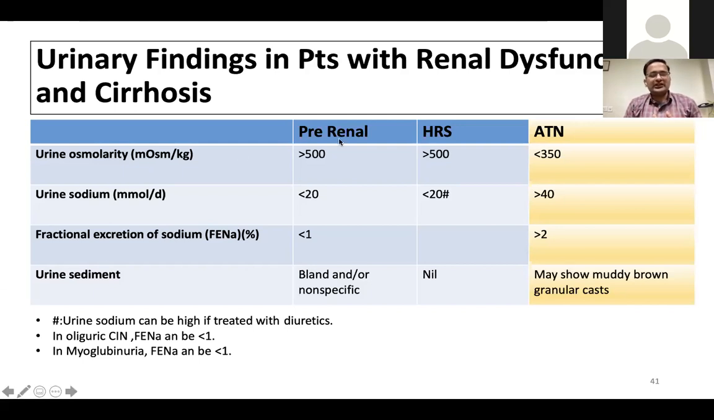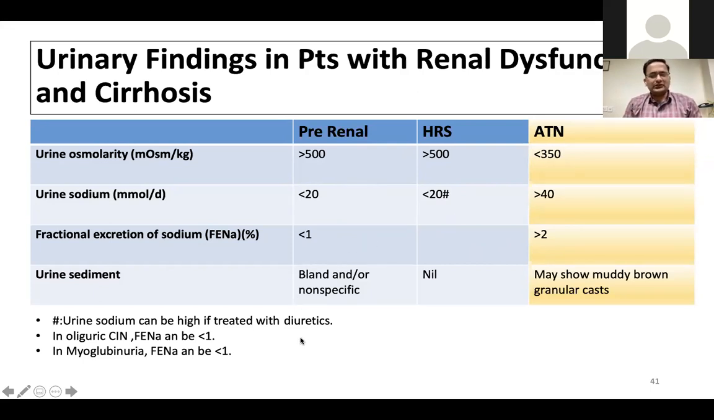Urinary osmolarity in both prerenal and HRS will go high because there is water retention by the kidneys, considering the renal vasoconstriction and the physiologically underfilled system. In ATN, the urinary osmolarity will be low. Urine sodium will be less than 20 millimoles per day in HRS or prerenal. Fractional excretion of sodium would be more than 2 in ATN, or less than 1 in the other two.